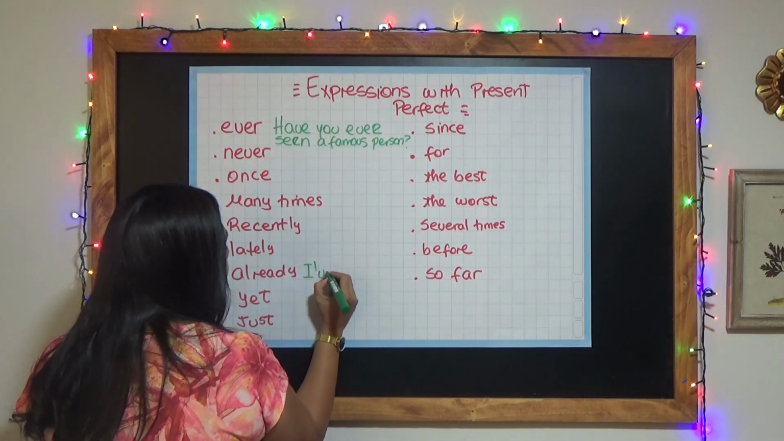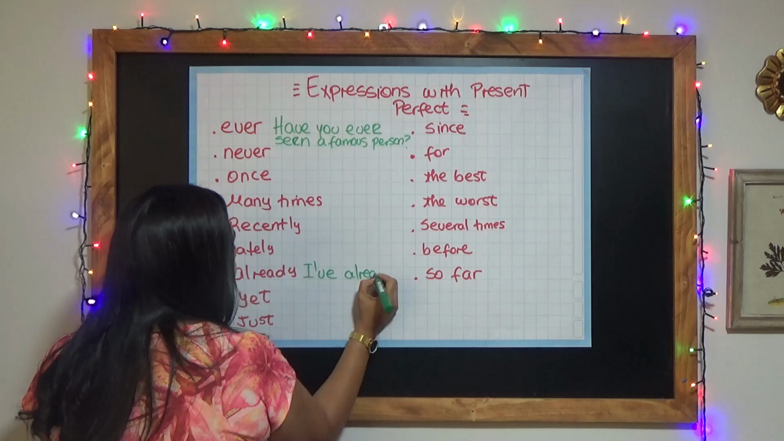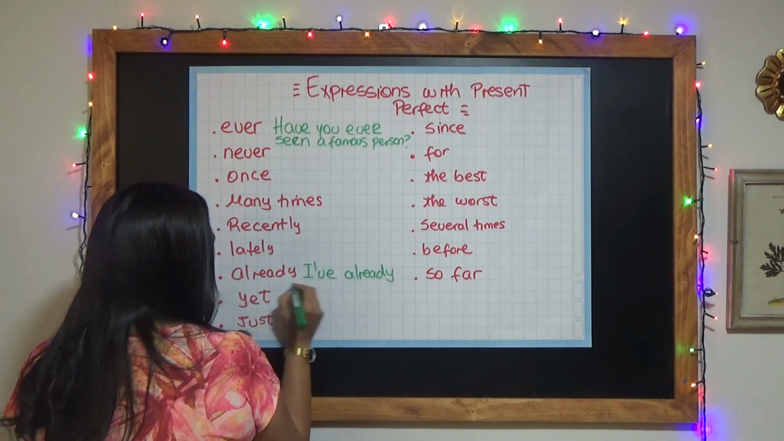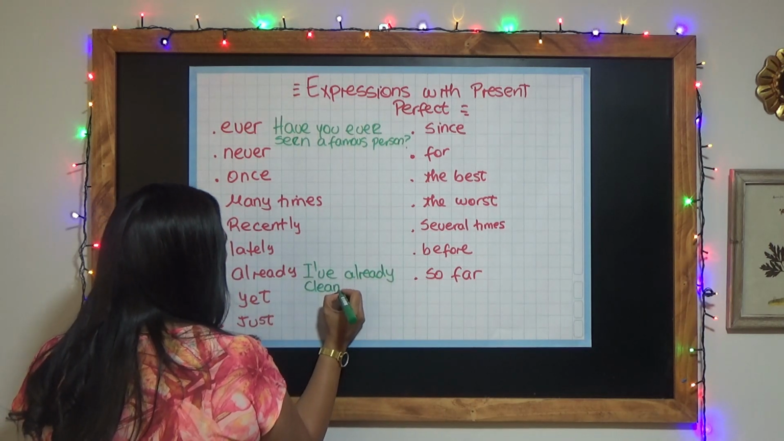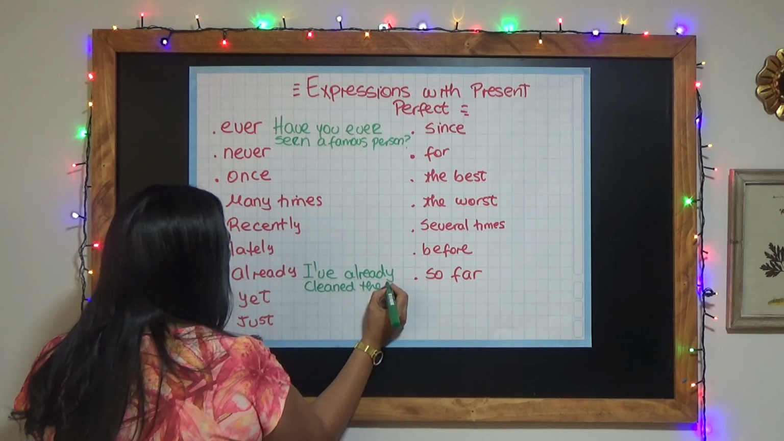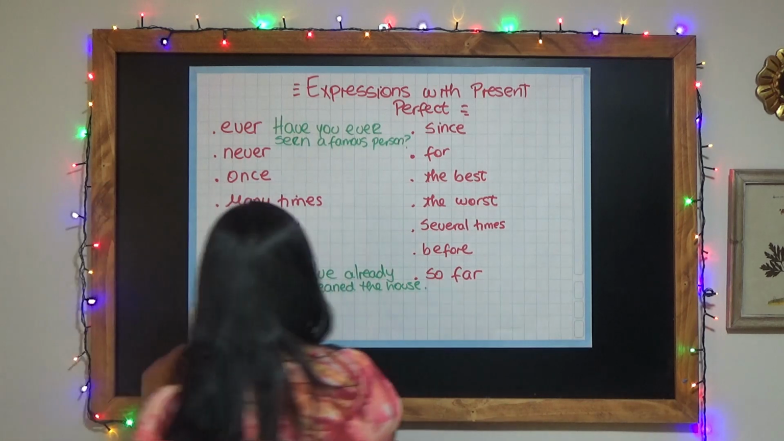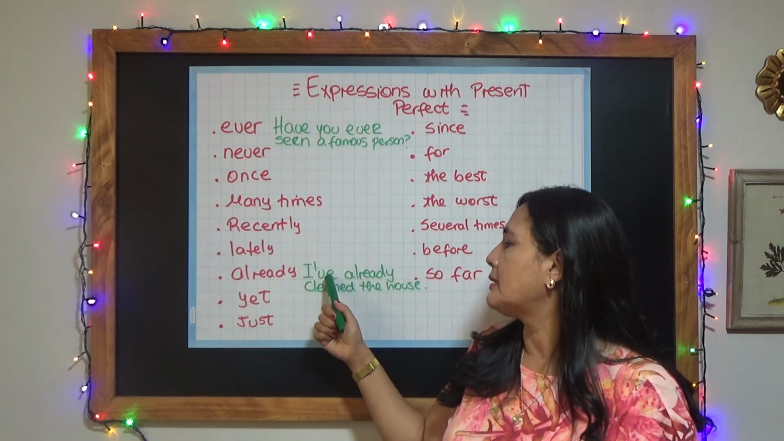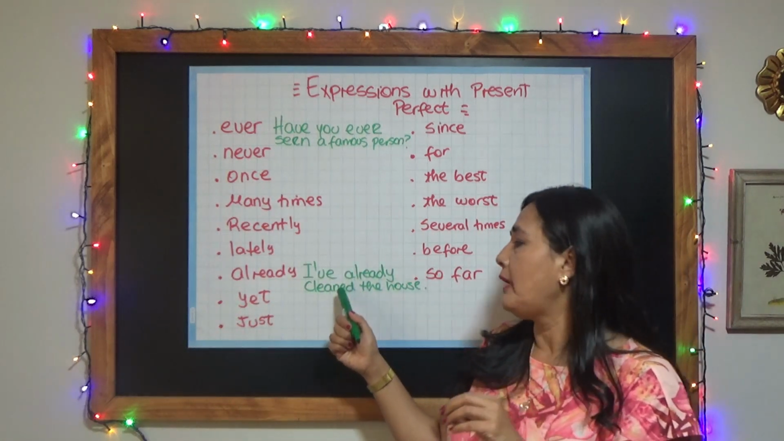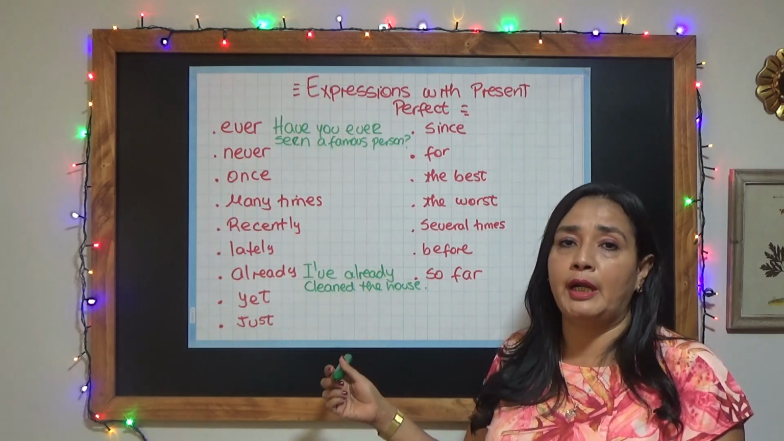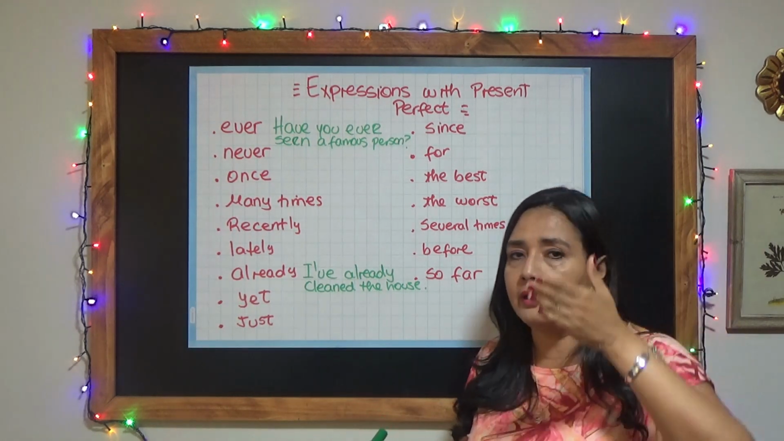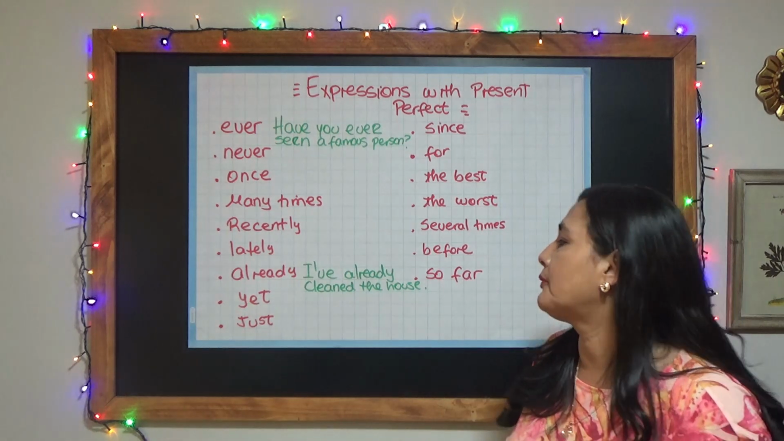I've already cleaned the house. If you check the position of already, you can see that it comes after have and before the verb in the third column that we have, past participle, right?